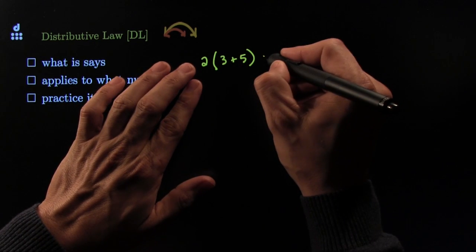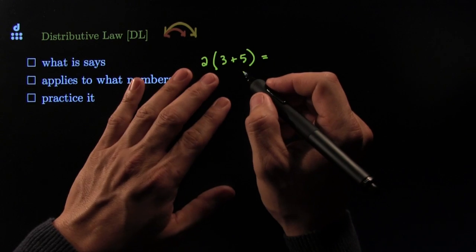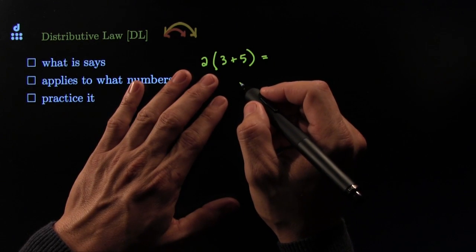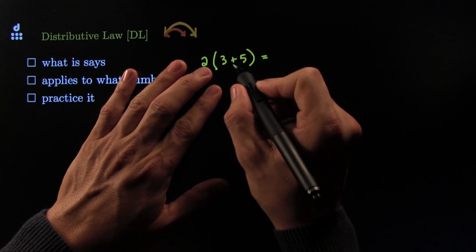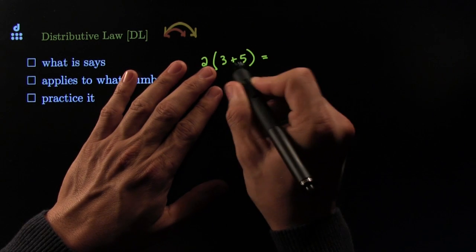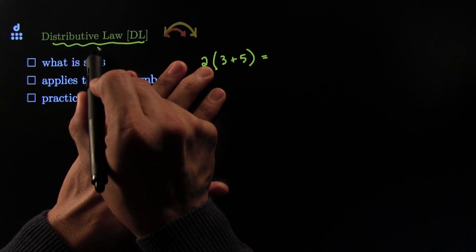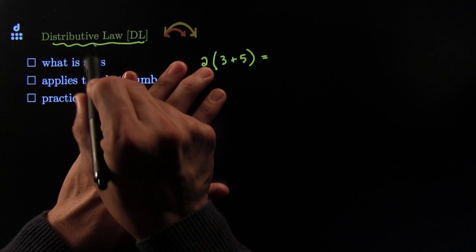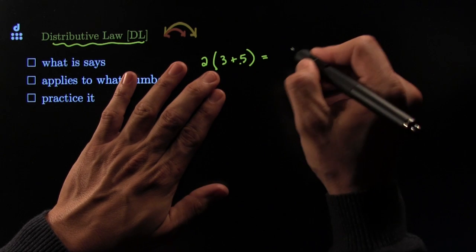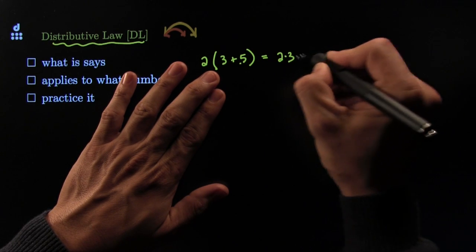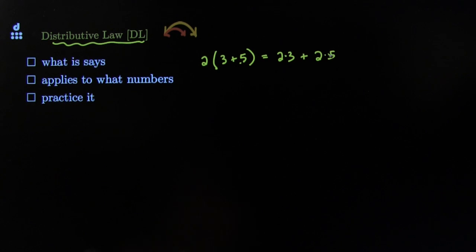And what it says is that you don't have to do, by the way, all that stuff that they tell you, all the PEMDAS, the order of operations, it's a bunch of lies. This proves it, because PEMDAS would say you've got to do the parentheses first, but the distributive law doesn't tell you you've got to do parentheses first. It gives you choices. It treats you like a human being, not like an insect. It says, you know what, you have choices. You can either do that or do this: 2 times 3 plus 2 times 5. That's what the distributive law says.